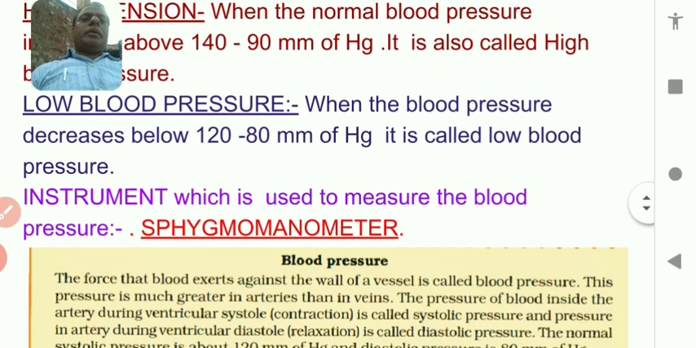So, what is the name of the instrument which is used for measuring the blood pressure? It is sphygmomanometer. Repeat it twice and remember to learn the spelling of this instrument.